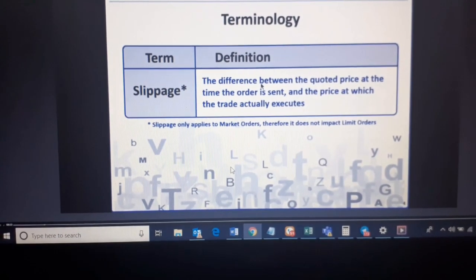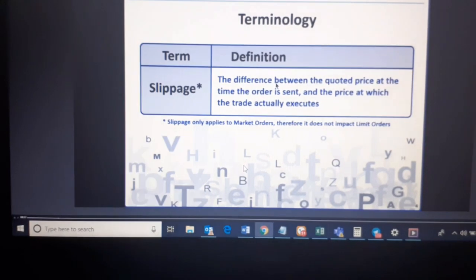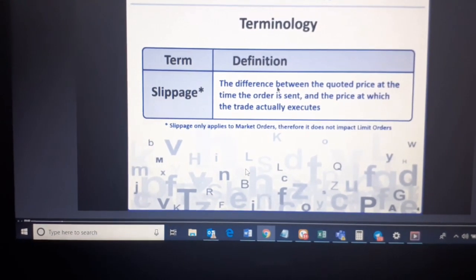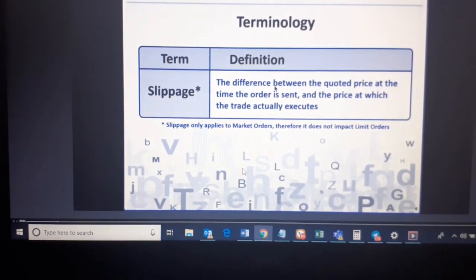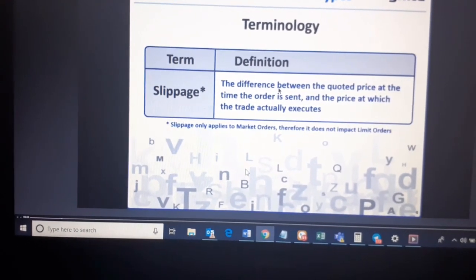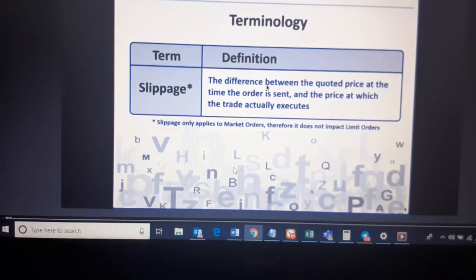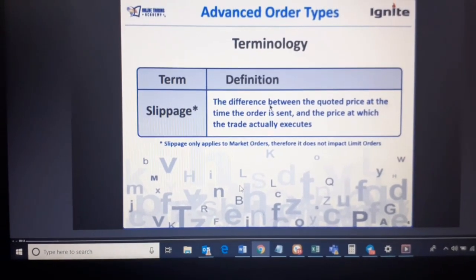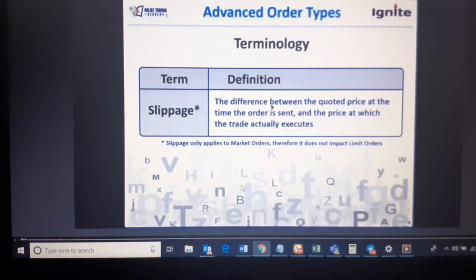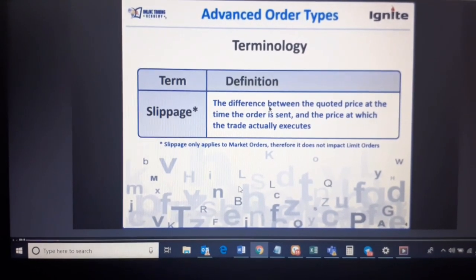A limit order is an order where you specify a limit, where you specify that I want to buy at this price or I want to sell at that price. Okay, so if the price comes to your price, then the order will get executed. Market orders are those orders where whatever price is available right now on the market, I want to go and buy or sell at that price.